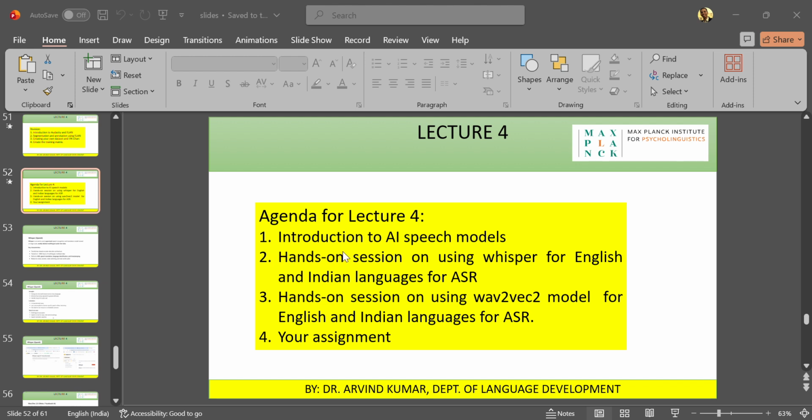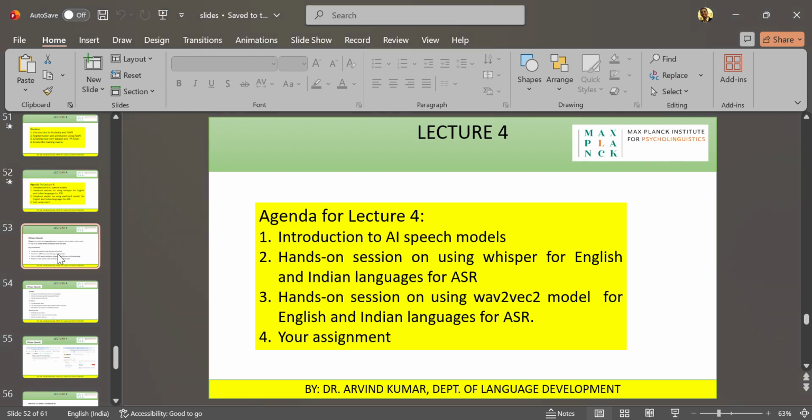So in this lecture, we discussed four things. First thing was that I introduced two AI models. Then we did some hands-on for these models for English language and also for Indian languages like Hindi, Kannada and Gujarati. First we did with the Whisper model and then second with the Wav2Vec2 model. And then we discussed the assignment.